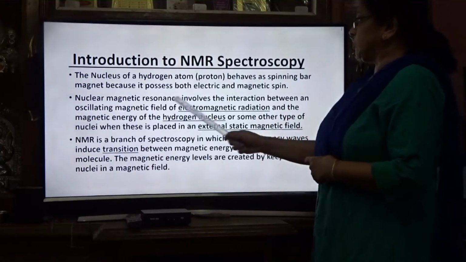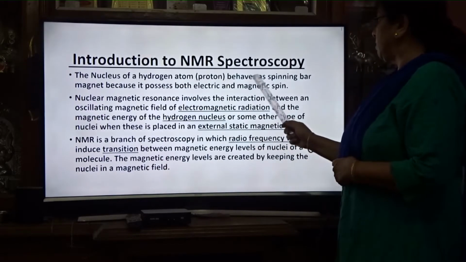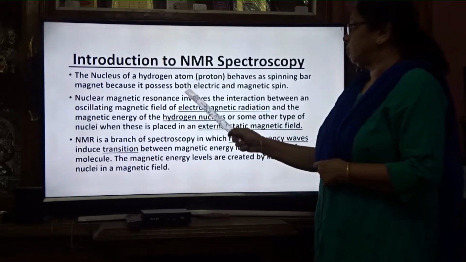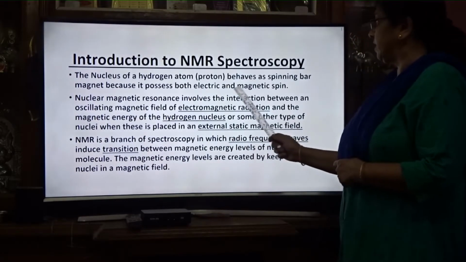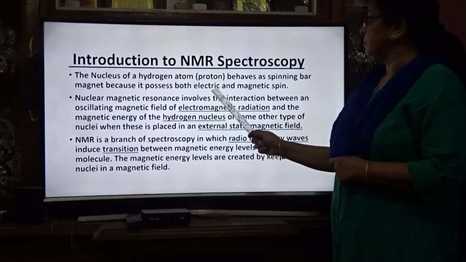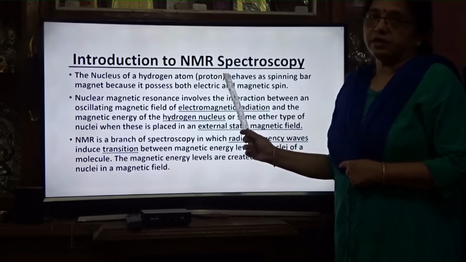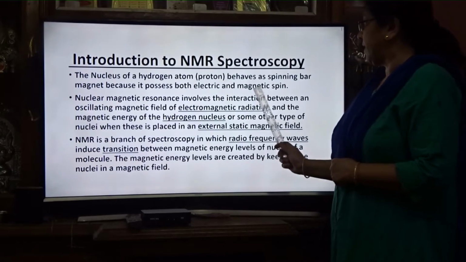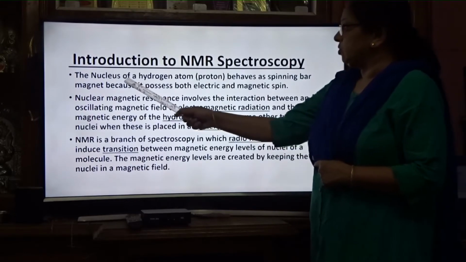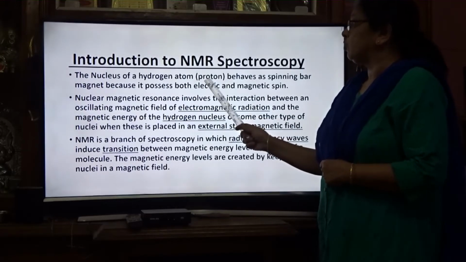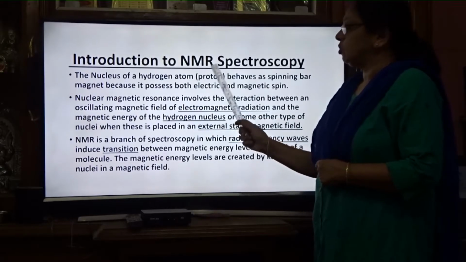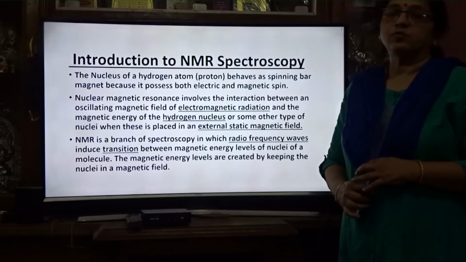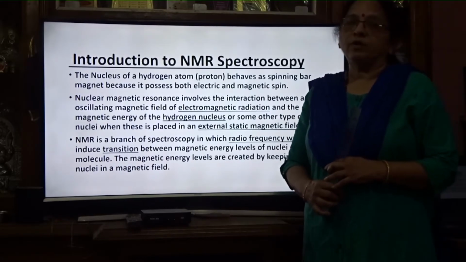Introduction to NMR spectroscopy. The nucleus of the hydrogen atom behaves as a spinning bar magnet because it possesses both electric and magnetic fields. Because it comes in contact with electromagnetic radiation, it has both electric and magnetic spin. Why are we considering the hydrogen atom as a proton? Because the atomic number of hydrogen is 1. It has 1 electron and 1 proton.